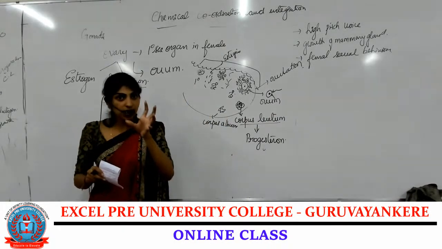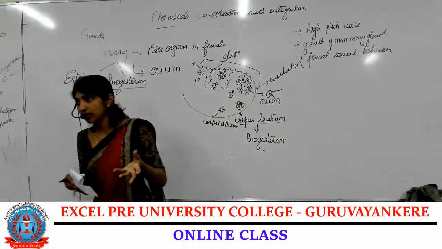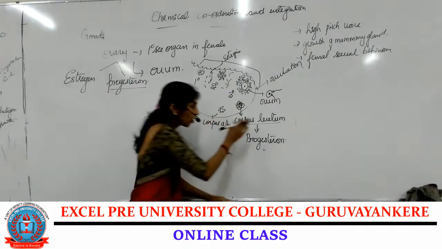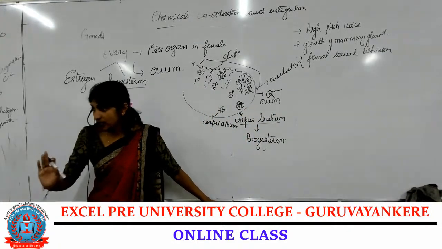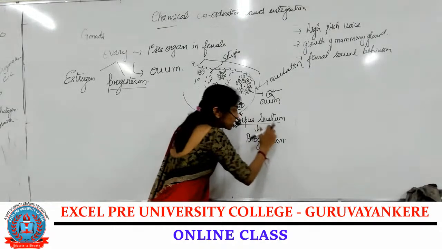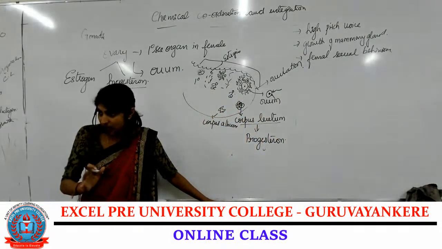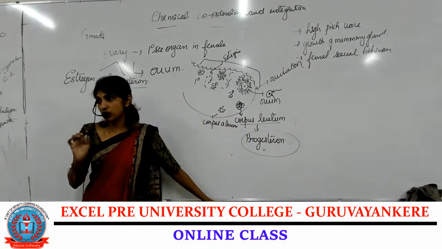Is that clear? Now, that means the female is pregnant. During that time, the corpus luteum structure is retained as it is. During pregnancy, the corpus luteum does not get degenerated. It keeps on secreting the hormone progesterone.